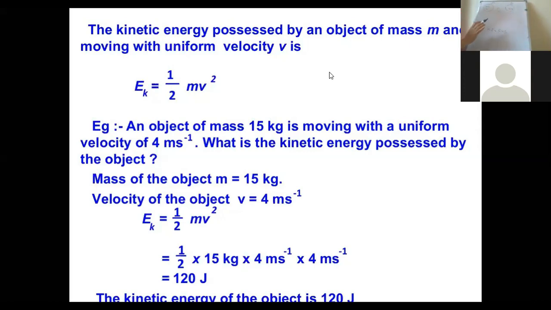But its mass remained the same, right? So what was the initial velocity? The initial velocity of the object when it was in motion is v, right? And the final velocity,